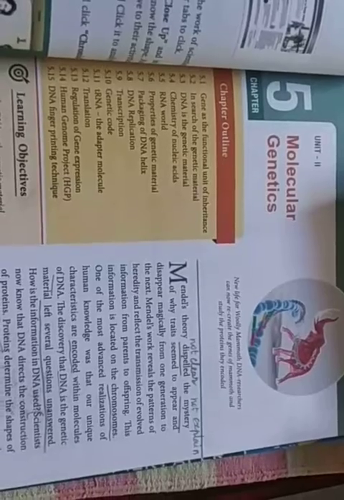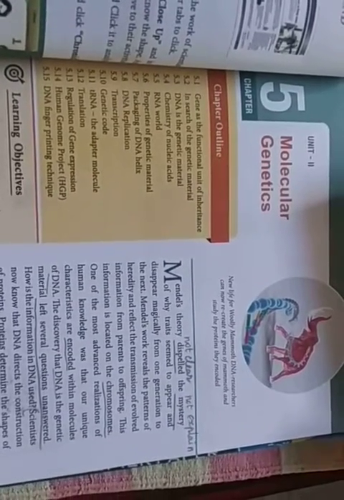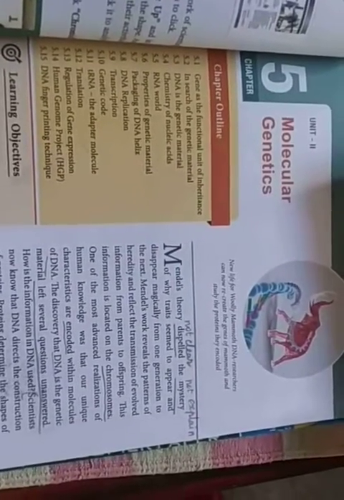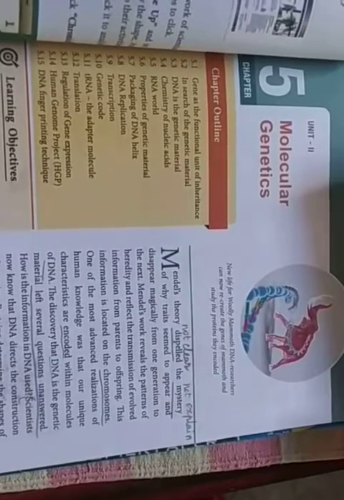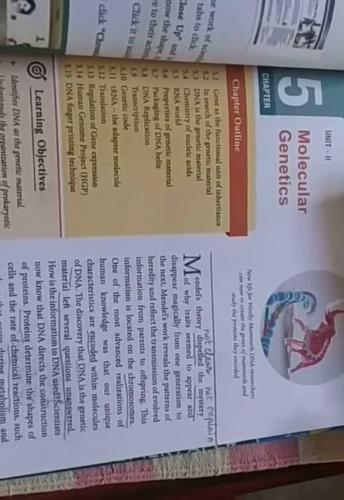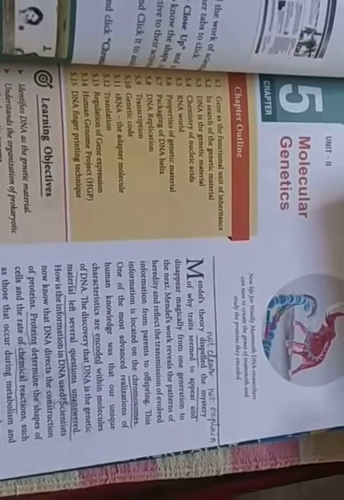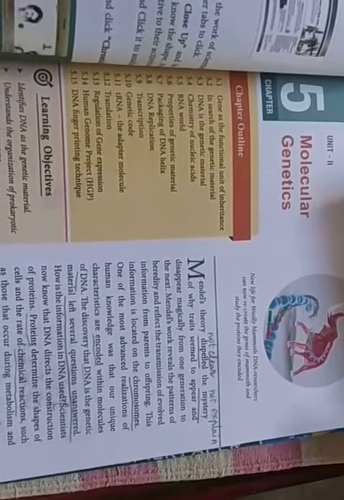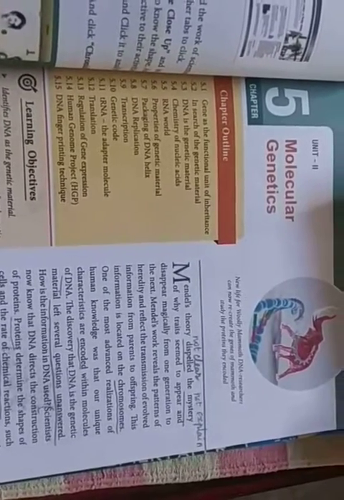Mendel said the character is inherited from generation after generation, but some changes will appear. In the F1 generation, the dominant character is expressed, but the recessive character disappears. But in the F2 generation, both the dominant and the recessive characters appear.